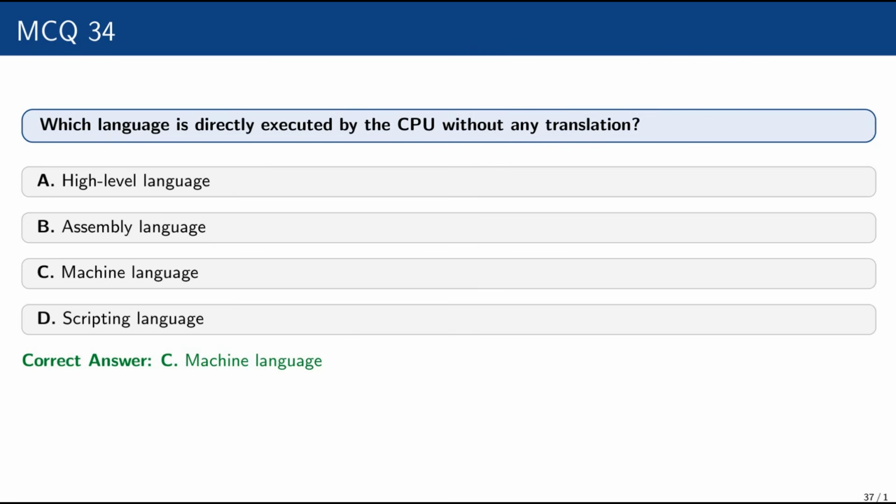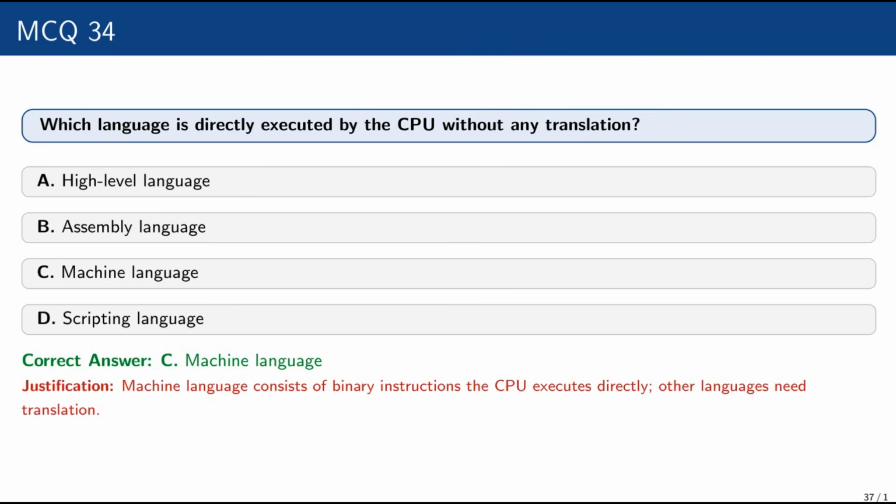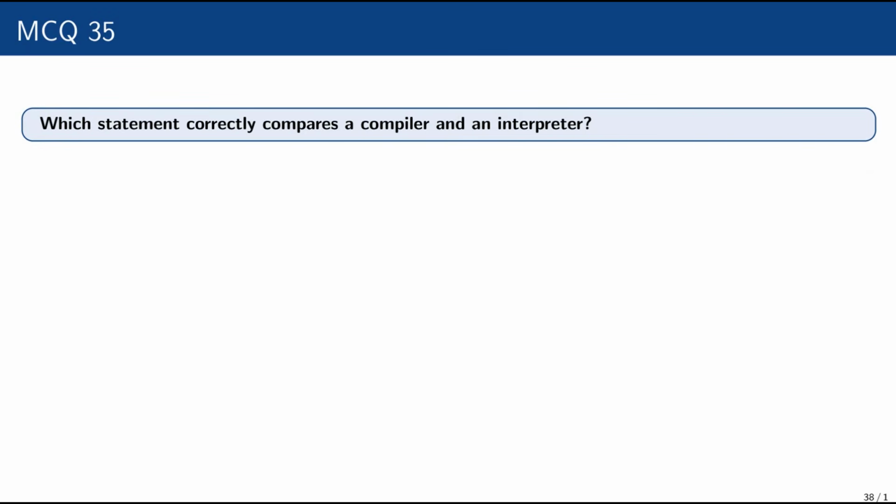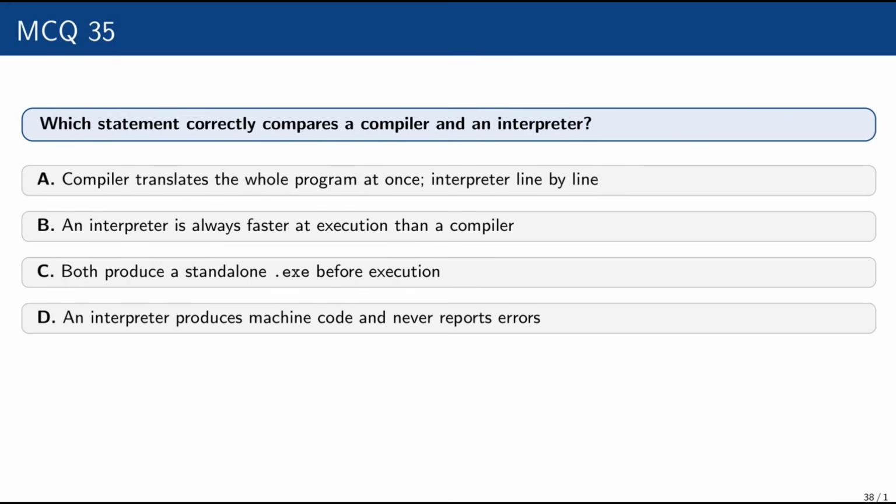Correct answer is machine language, because machine language consists of binary instructions of the CPU, executes directly. Other languages need translation. Question number 35. Which statement correctly compares a compiler and an interpreter? Compiler translates the whole program at once, interpreter line by line.